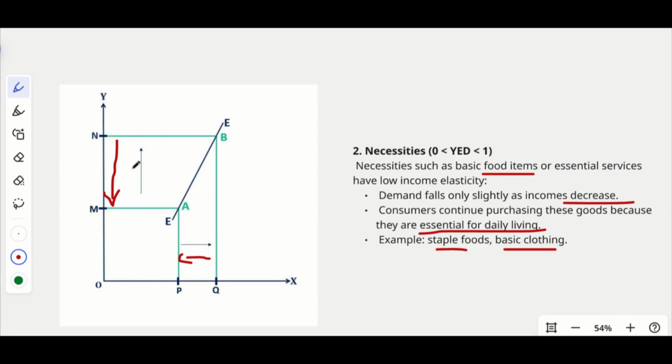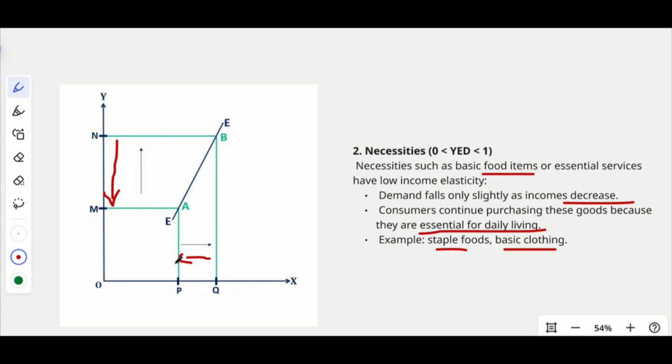And the same happens when your income is increasing. There will be very little change in the quantity, because for necessities you don't need more than a particular quantity. Even though you earn in crores, you can't eat 24 by 7, right? That is not possible. So it won't exceed a particular limit.